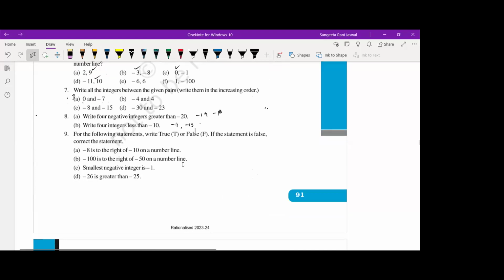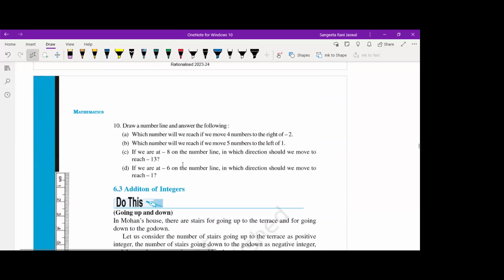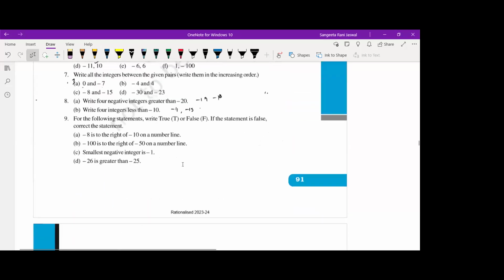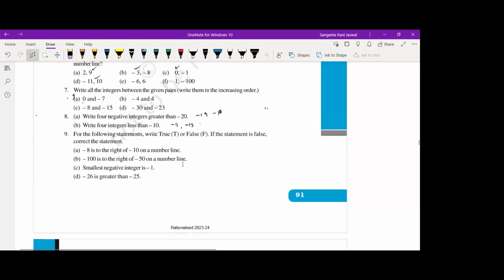Okay, so let's see this true false. 8 is to the right of -10 on a number line. Yes, Shreyansh, you tell me. Is it okay now, Shreyansh? Yes, ma'am. Okay. -8 is to the right of -10 on the number line. Tell me true or false? True, ma'am. True. Okay.